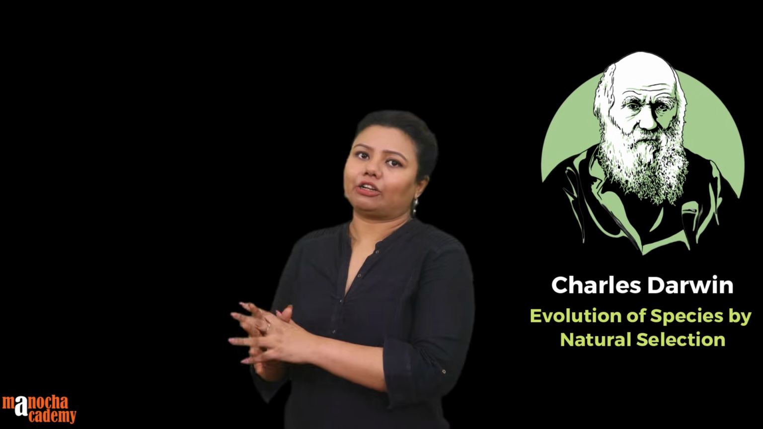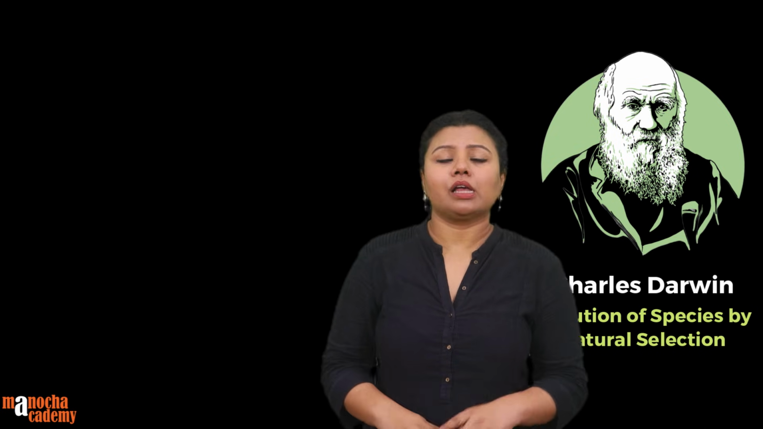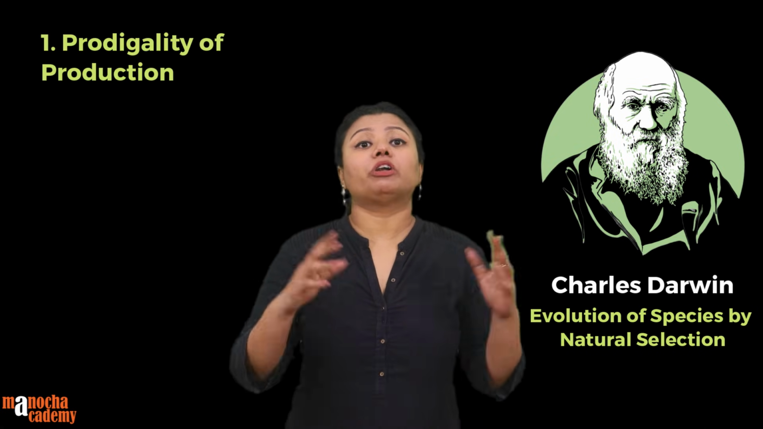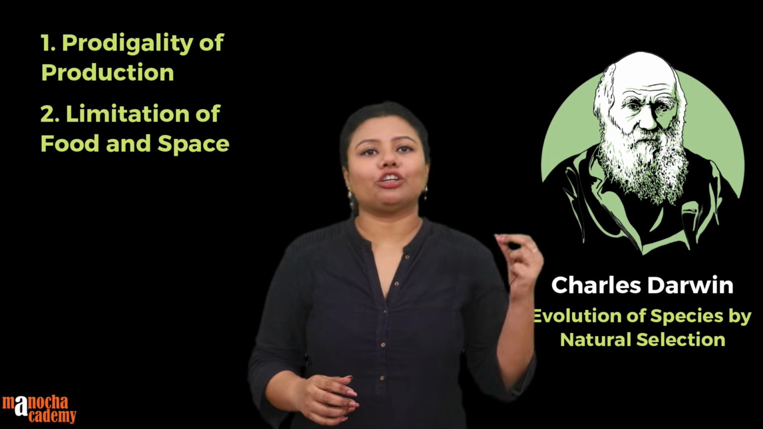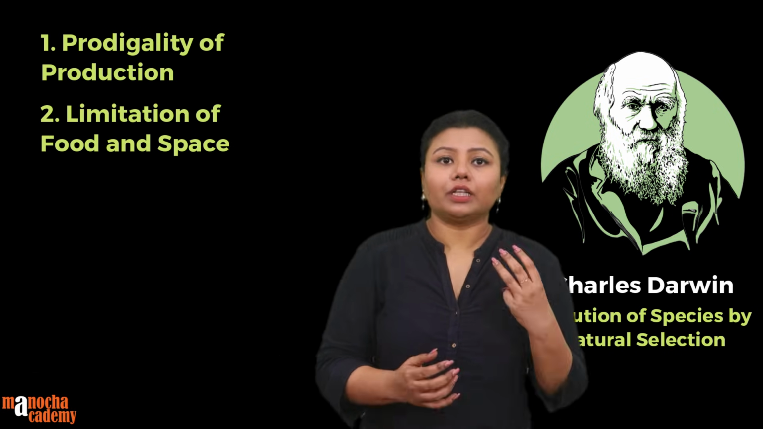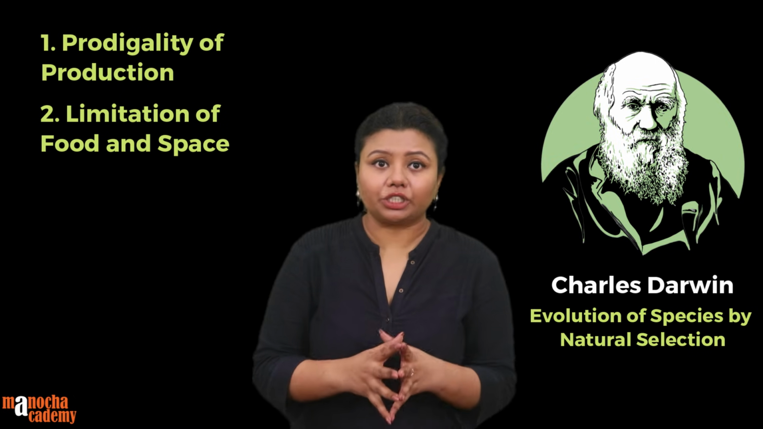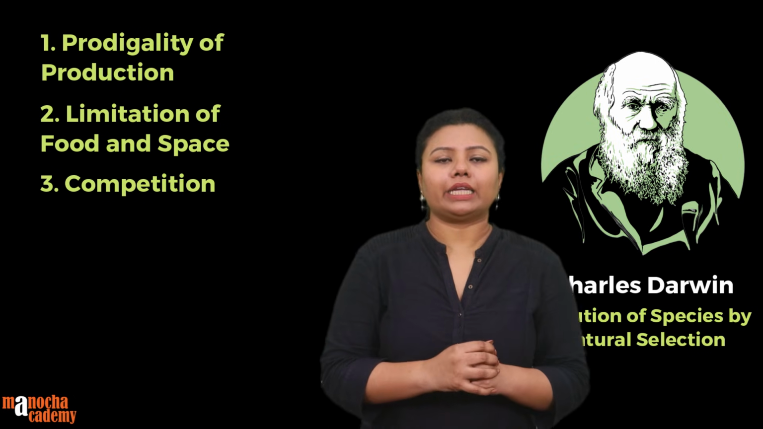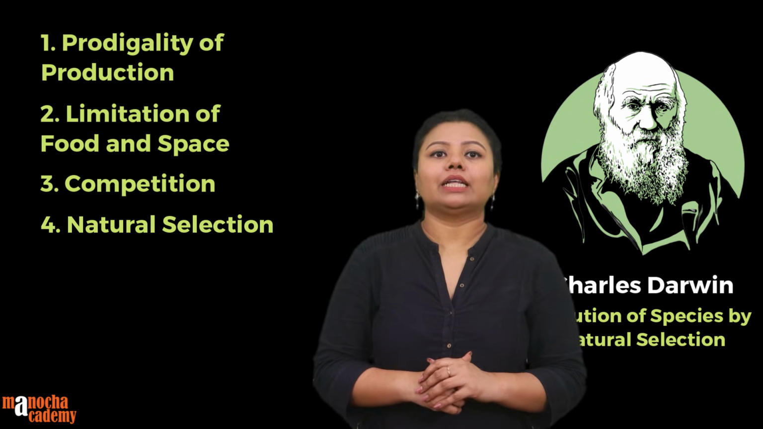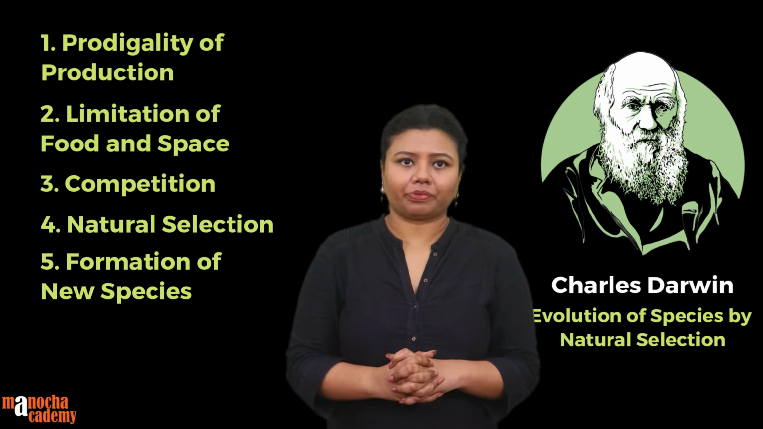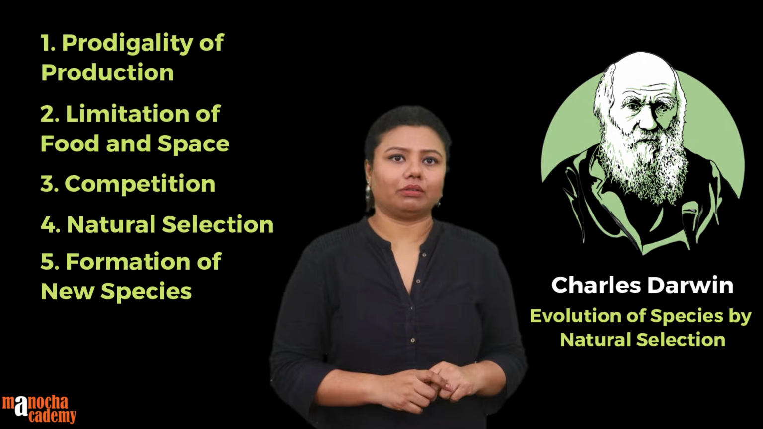His theory was the evolution of species by natural selection. What are the postulates? The first postulate is prodigality of production. The second postulate is limitation of food and space. The third postulate is competition. The fourth postulate is natural selection, and the fifth postulate is the formation of the new species. So let's start with postulate number 1.